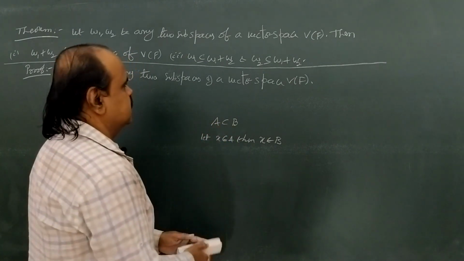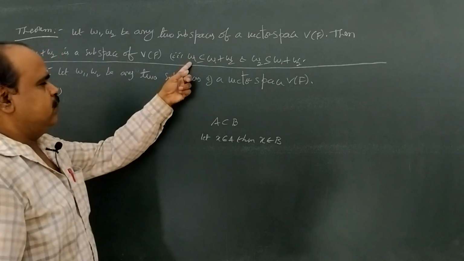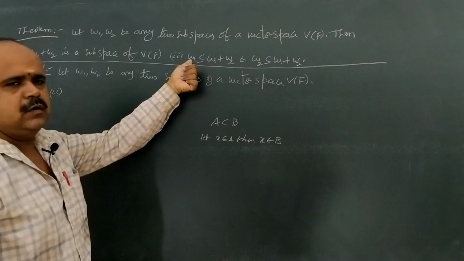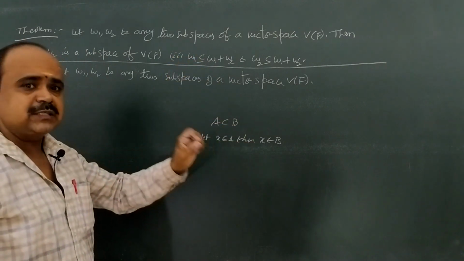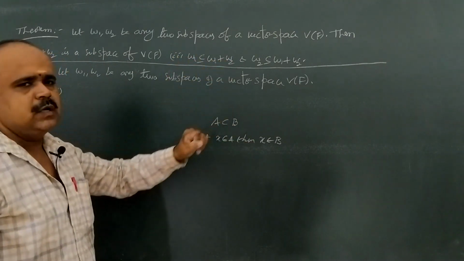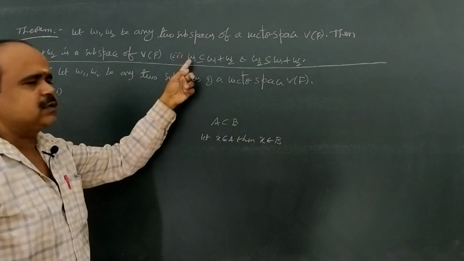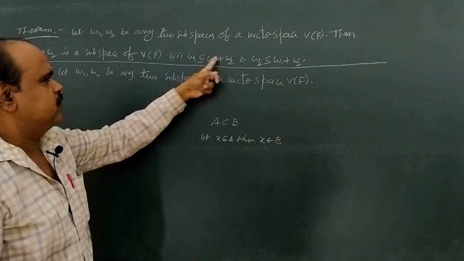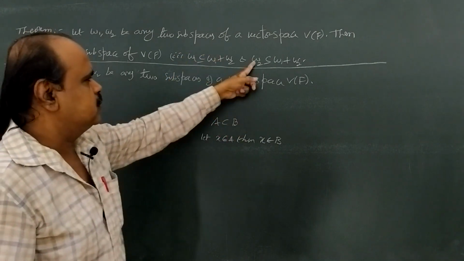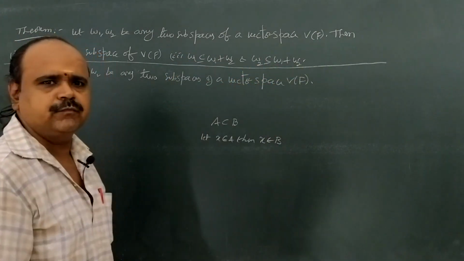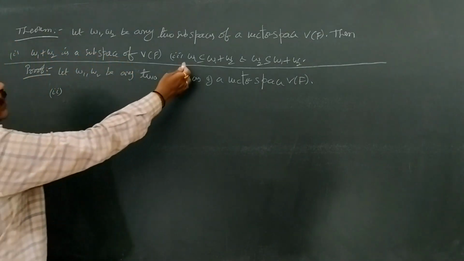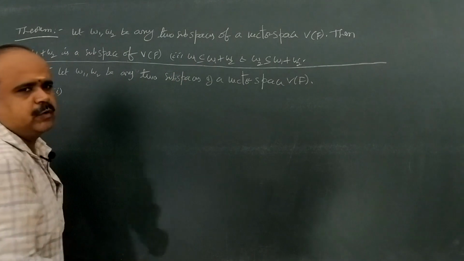In a similar manner, if we want to show W1 is a subset of W1 + W2, we take any vector in W1 and then prove that the same vector belongs to W1 + W2. Similarly, we prove W2 is a subset of W1 + W2. Okay, come to the proof. Now we are going to prove W1 is a subset of W1 + W2.